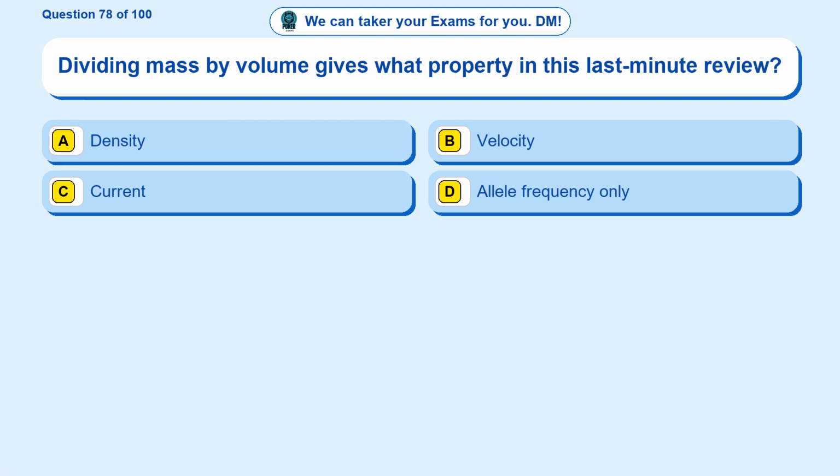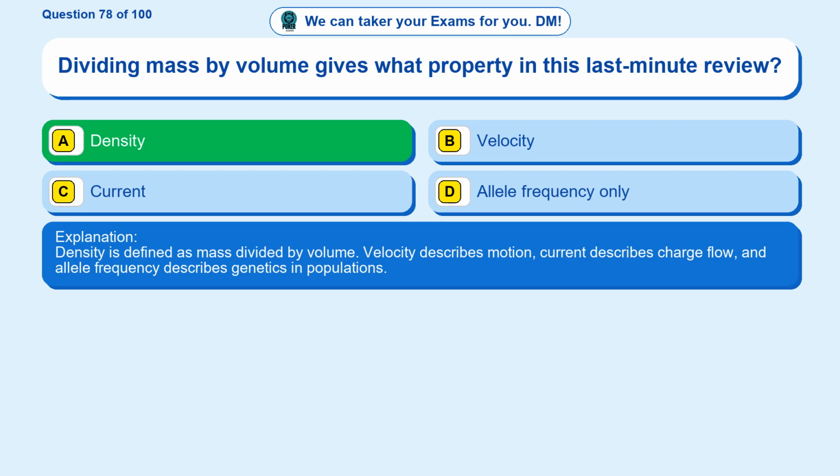Question 78. Dividing mass by volume gives what property in this last-minute review? Option A, density. Option B, velocity. Option C, current. Option D, allele frequency only. The correct answer is option A. Density. Density is defined as mass divided by volume. Velocity describes motion, current describes charge flow, and allele frequency describes genetics in populations.